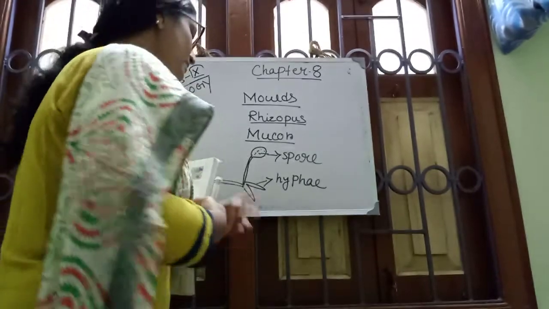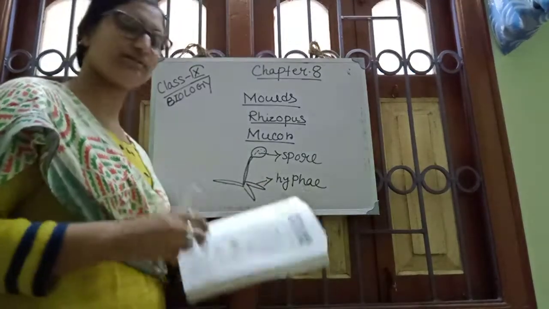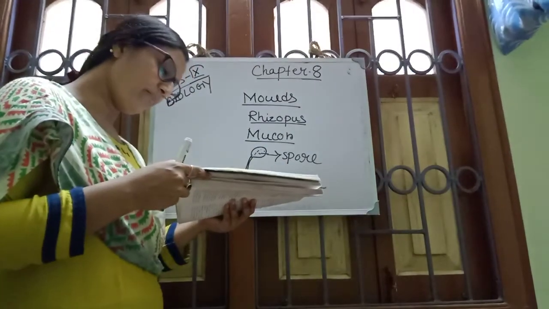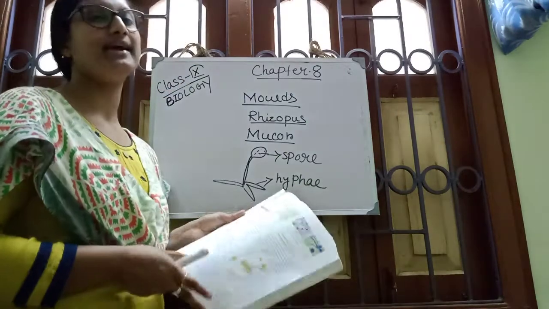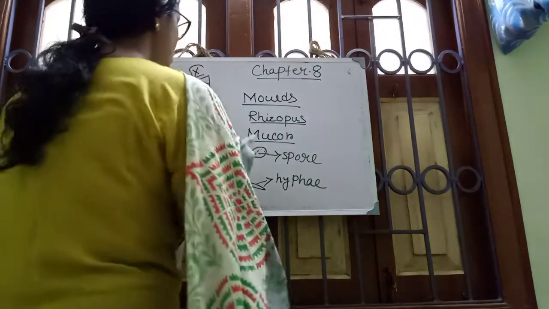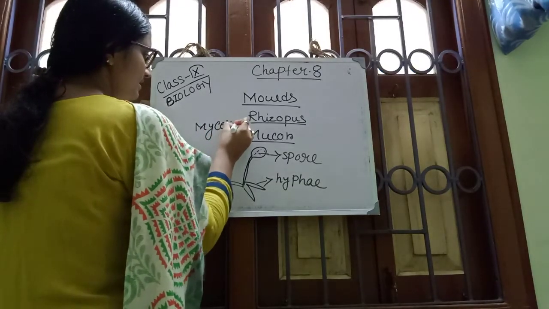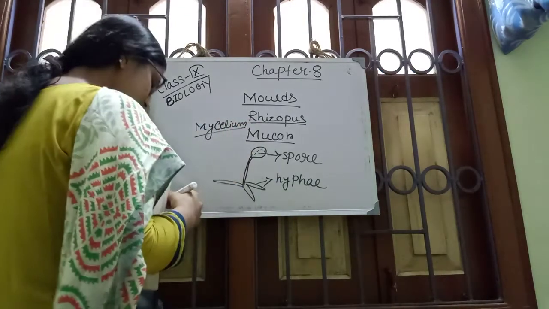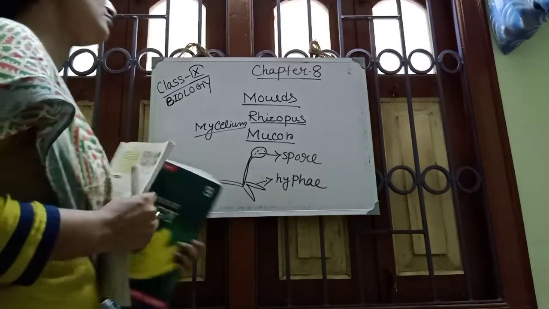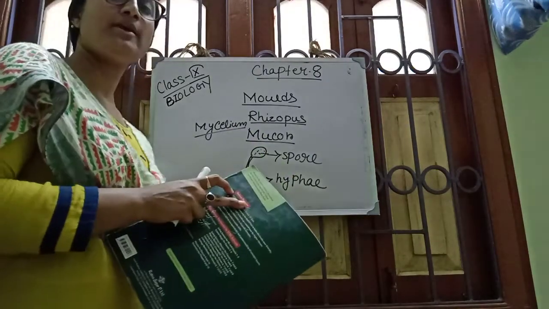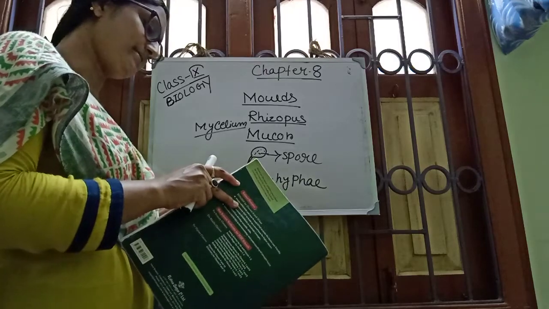The filamentous structure is called hyphae, and the mass of tangled hyphae is known as a mycelium. This is the general structure of Mucor and Rhizopus.